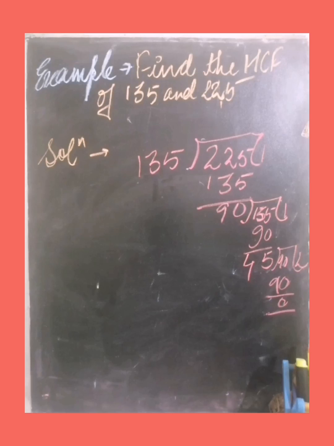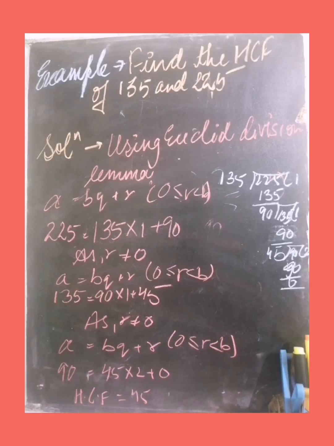How do I find the HCF? It is the last divisor. In our NCERT, we have to do this question using Euclid division lemma. I have already told you that Euclid division lemma is a = bq + r, where r is greater than or equal to 0 and smaller than the divisor. So this is a lemma, while an algorithm is step by step. In our first step, our dividend is 225, divisor is 135, quotient is 1 and remainder is 90. As the remainder is not equal to 0, we will again use Euclid division lemma, a = bq + r.